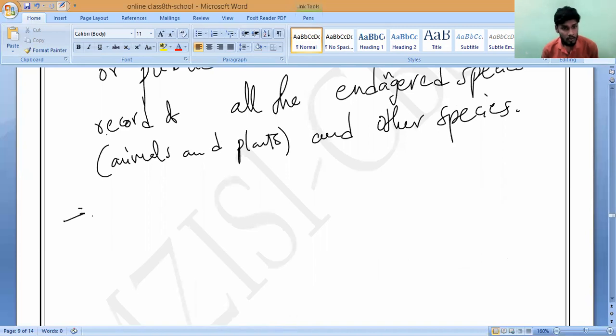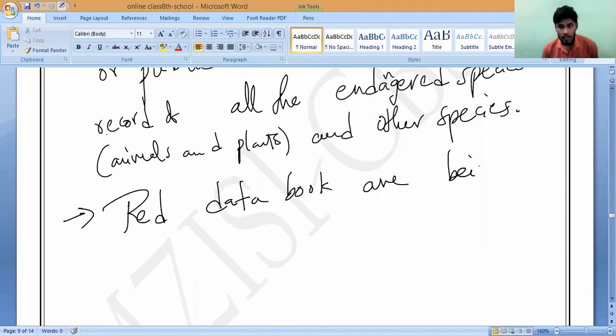Next. Second point. Red data books are being published in many different countries.